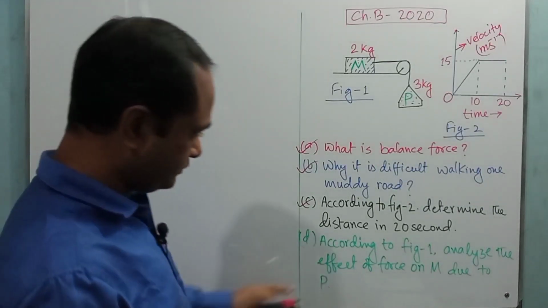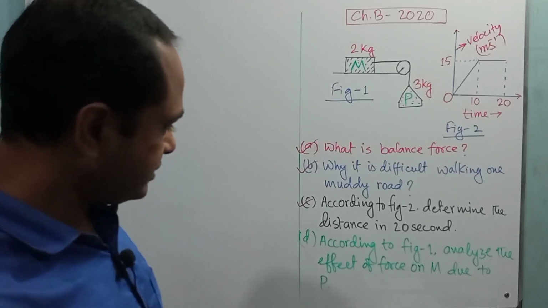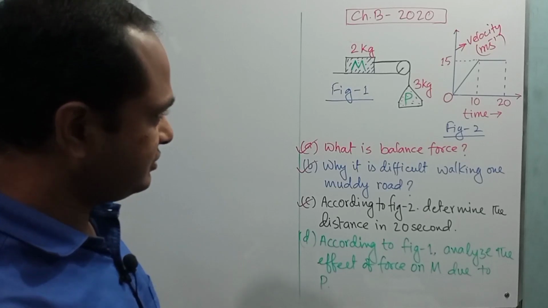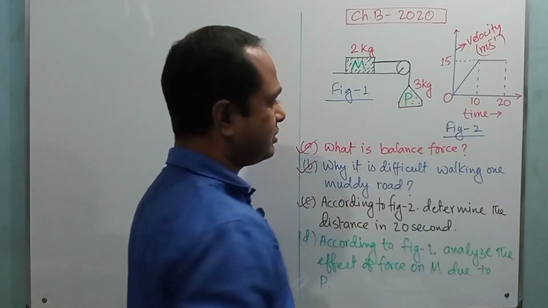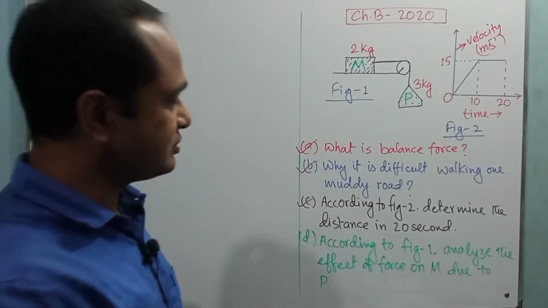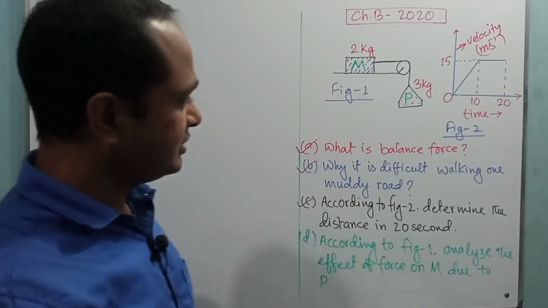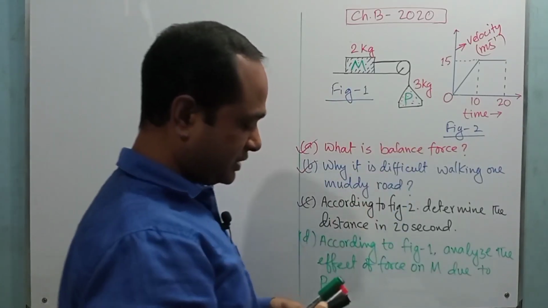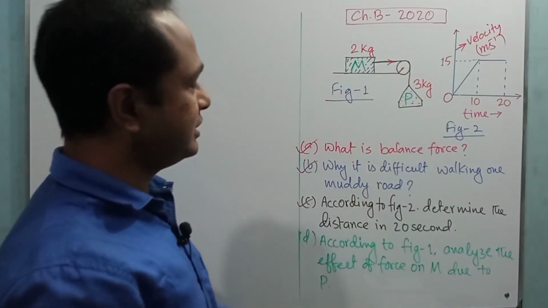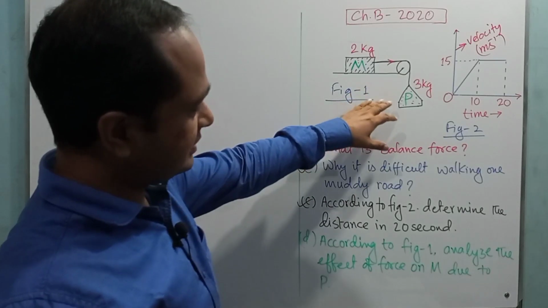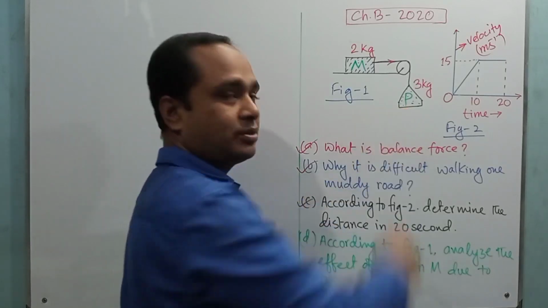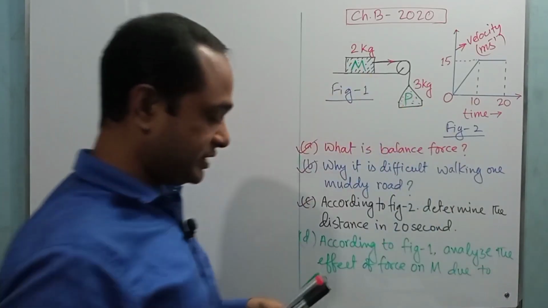Now we have to analyze the effect of the force due to the body P on body M. Here the situation describes that the weight of the body, we know weight is a force, the force exerted on body M is equal to the weight of the body P, right? So we have to calculate the effect of the weight, or force, exerted by body P on M. So first we have to calculate the weight of the body which is acting on body M.